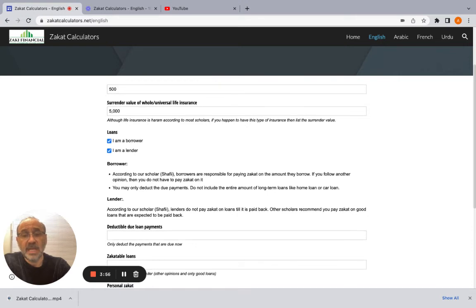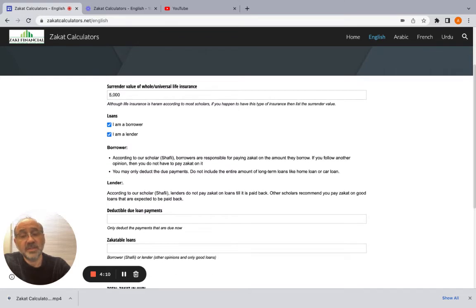So if you are a borrower, then you're of the opinion that you deduct your loan from your zakatable assets. Pay attention though, you do not deduct the entire loan. You deduct only the next payments. Because most people, overwhelming majority of people, have assets that is less than their home loans.